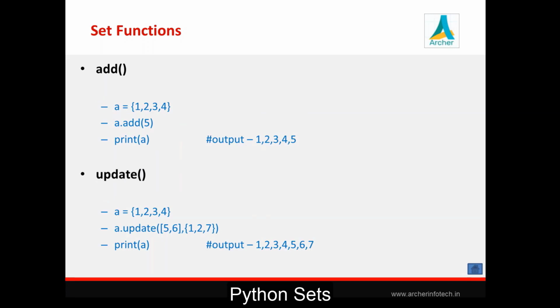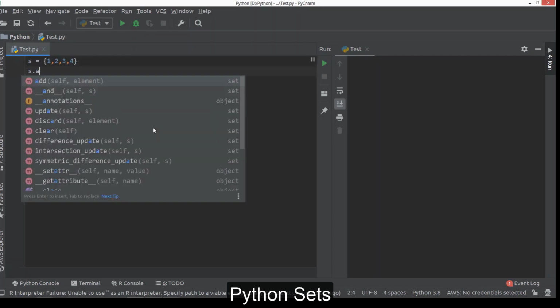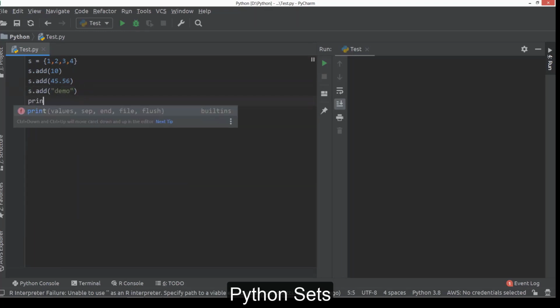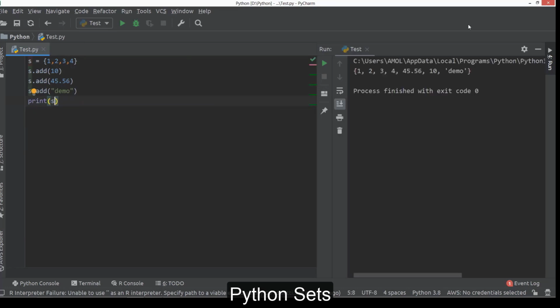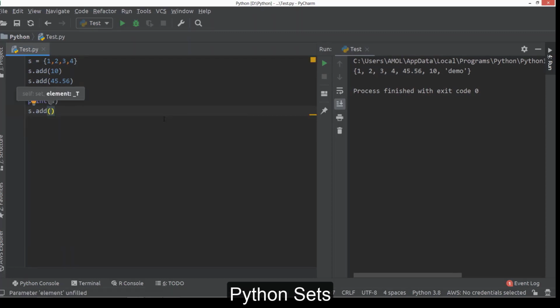Now we'll check these two methods and an update by which we can add elements to an existing set. Using the add method, we can add a single element to a set. Here, suppose this is our existing set with some values like 1, 2, 3, 4. We can add new elements to the set by calling this add function. We can go with integers, fractional numbers, strings, like this. We can print this set, output. And we can even add tuples also.